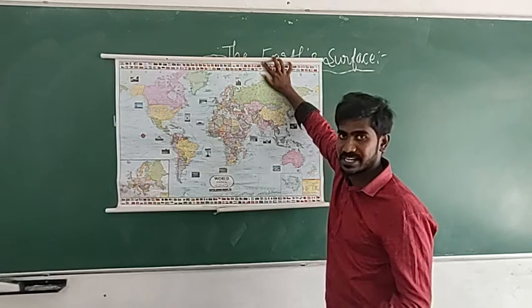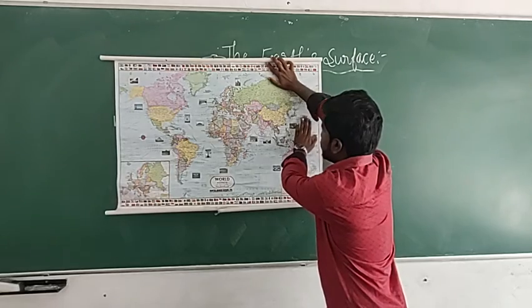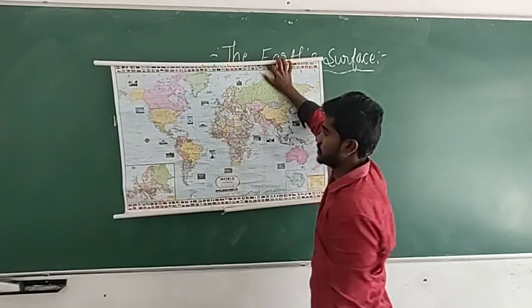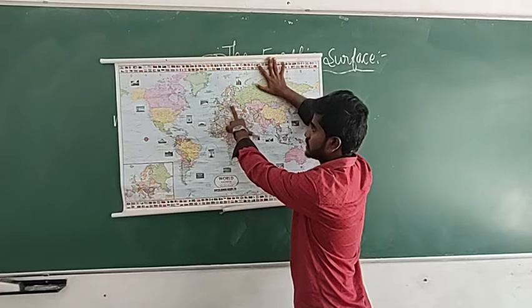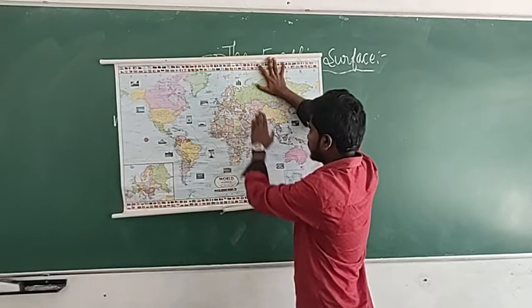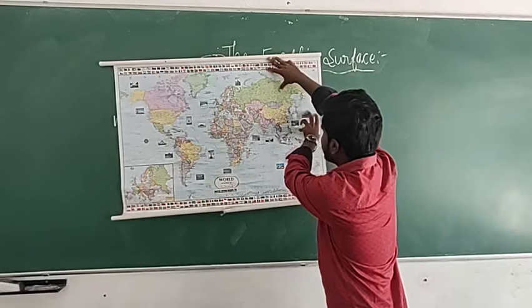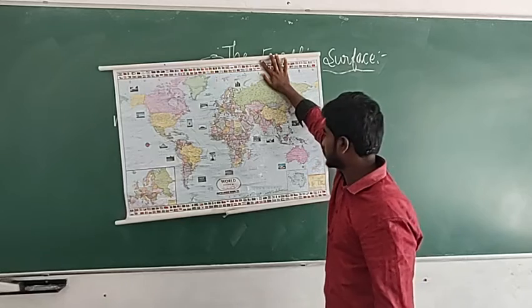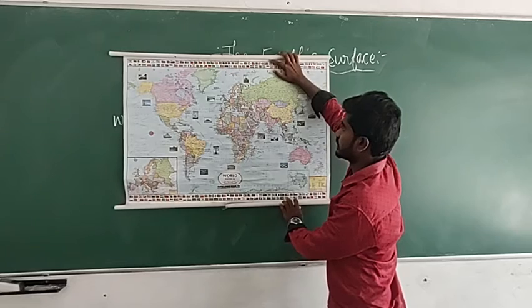Now can you guess what is there on the south side of Asia? What is there on the east side, the north side, and the west side of Asia? To the west side of Asia there is another continent, that is Europe. In the south it is the Indian Ocean. In the east it is the Pacific Ocean. In the north it is the Arctic Ocean.